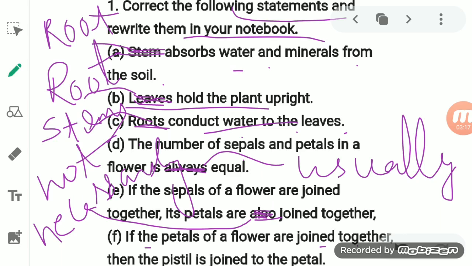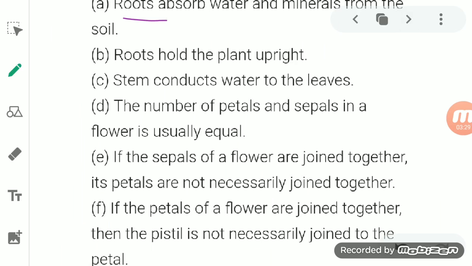If the petals of the flower are joined together, then the pistil is joined to the petals. Again here, if the petals of the flower are joined together, then the pistil is not necessarily joined to the petals. Okay, you can see here in the copy, first of all you have to write the question and then you have to write the answer by correcting it.